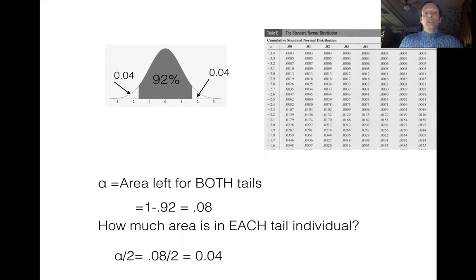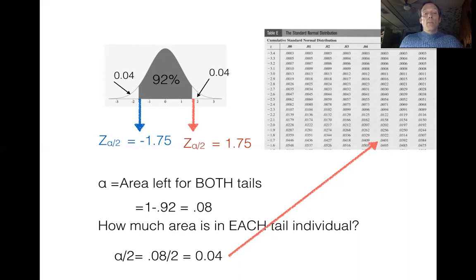Now I need to go to my z tables and track down what's the z score that's matching with the closest number, rather the area closest to 4% in my z tables. And when I identify that, my z-score is minus 1.75. I'm going to mark on the left side of the curve, my z-value is equal to minus 1.75. So my right side must be 1.75.